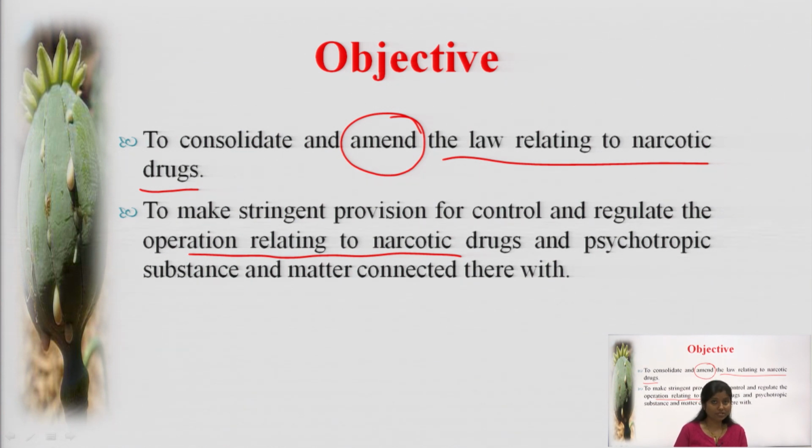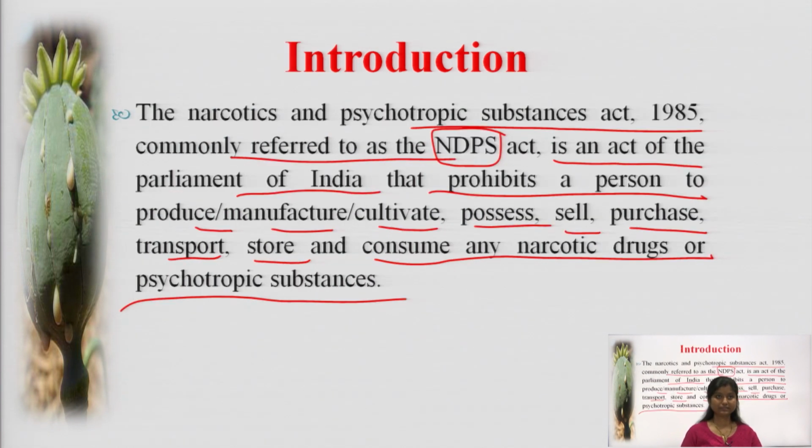And what were the operations? We have just gone through the slide. What were the operations? They were to produce, manufacture, cultivate, possess, sell, purchase, transport, store and consume.